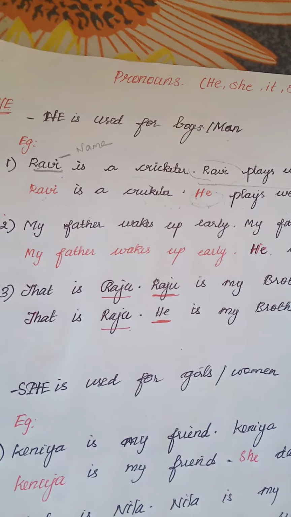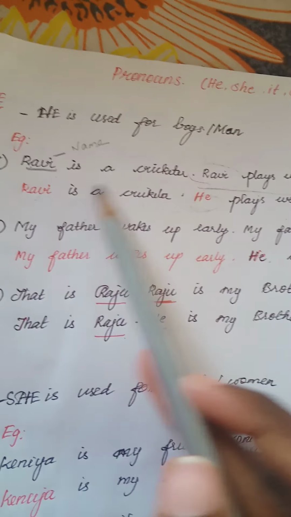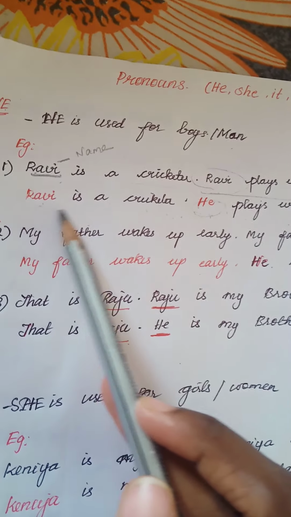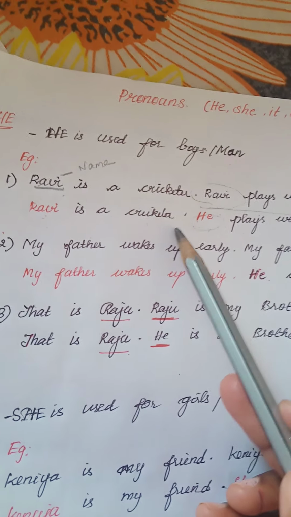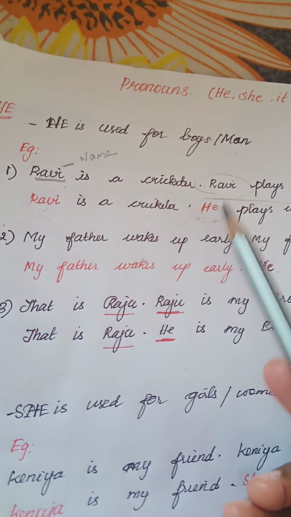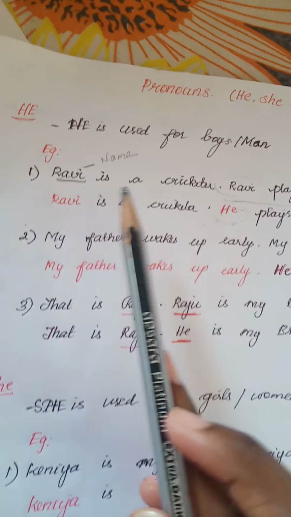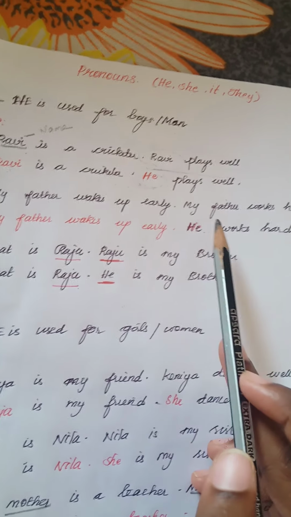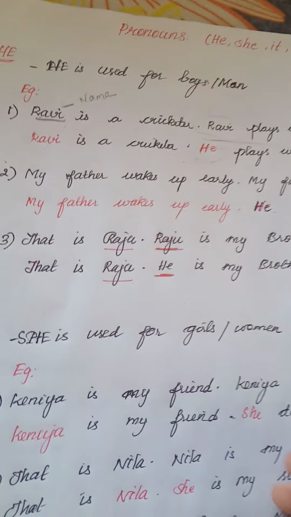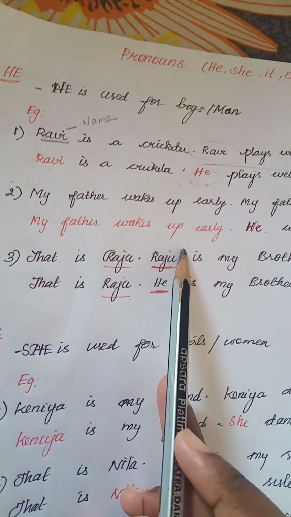A pronoun refers to a noun that is already mentioned. We have already mentioned the noun Ravi, so we are using the pronoun he. So a pronoun refers to a noun that I have already mentioned. See the second example. My father works hard. My father wakes up early.